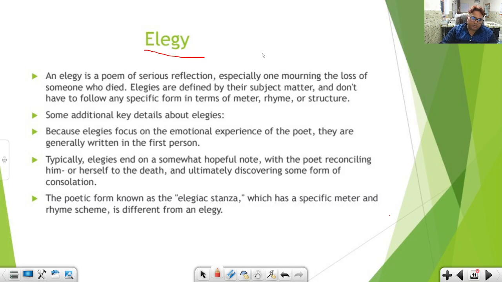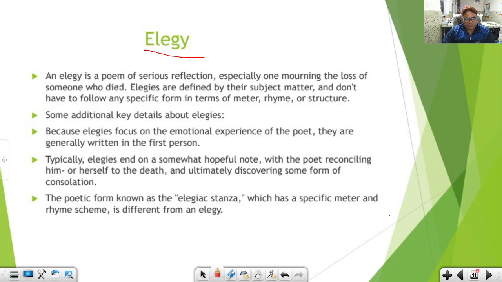This is again a part of personal poetry, that is subjective poetry, and the poets have used elegy to outpour or express their emotions over the loss of someone near and dear. So now let's see first the concept of elegy.